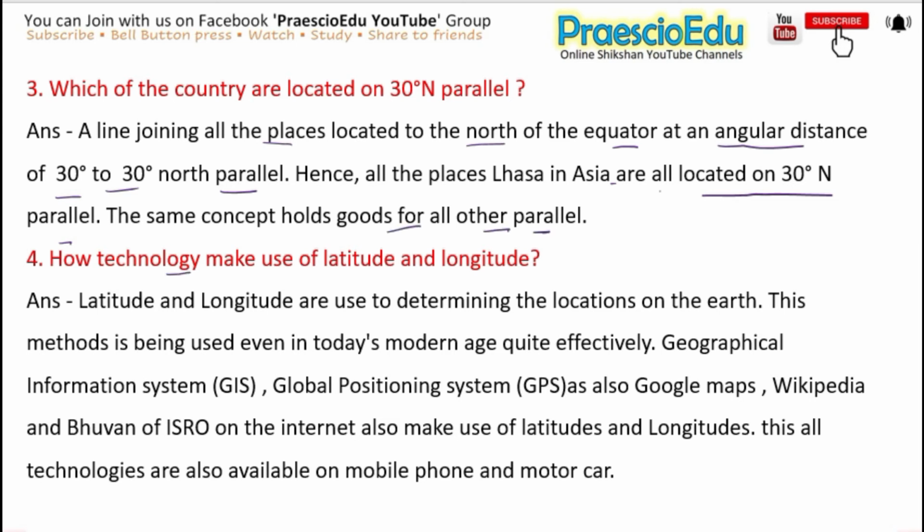The next one is: how does technology make use of latitude and longitude? The answer is, latitude and longitude are used for determining locations on the earth. These methods are being used quite effectively even in today's modern age. Geographical Information System GIS and Global Positioning System GPS, as also Google Maps, Wikipedia and Bhuvan of ISRO on the internet, also make use of latitudes and longitudes. These technologies are also available on mobile phones and motor cars.